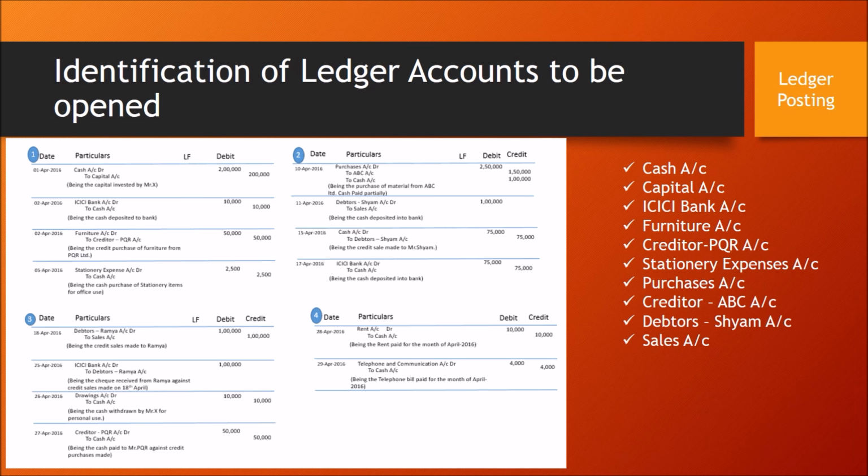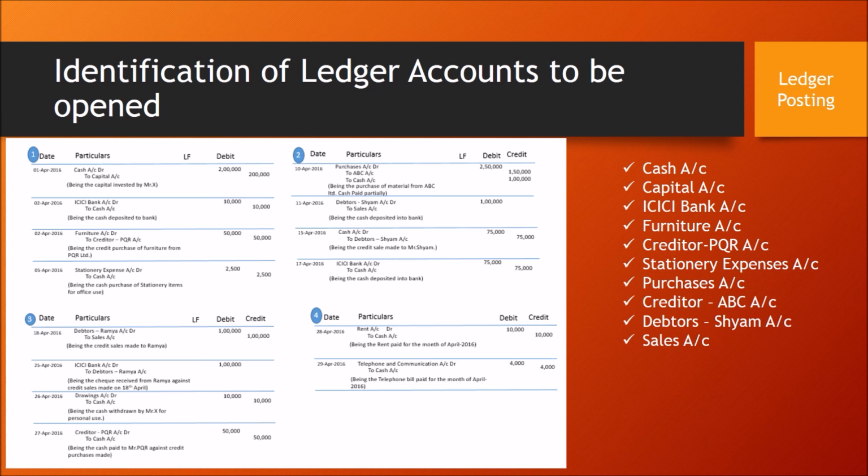Seventh journal entry, cash account debtor to debtors account, debtors sham account. Both the account codes already listed, so I am ignoring it. Cash account debtor to debtor sham account, it is done now. Okay, eighth journal entry, ICICI bank account debtor to cash account. ICICI bank is already listed and cash account is already listed, so I am ignoring it again.